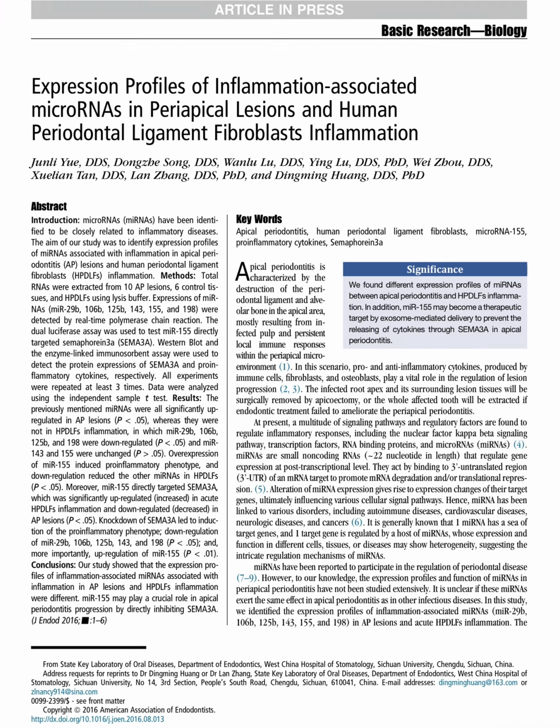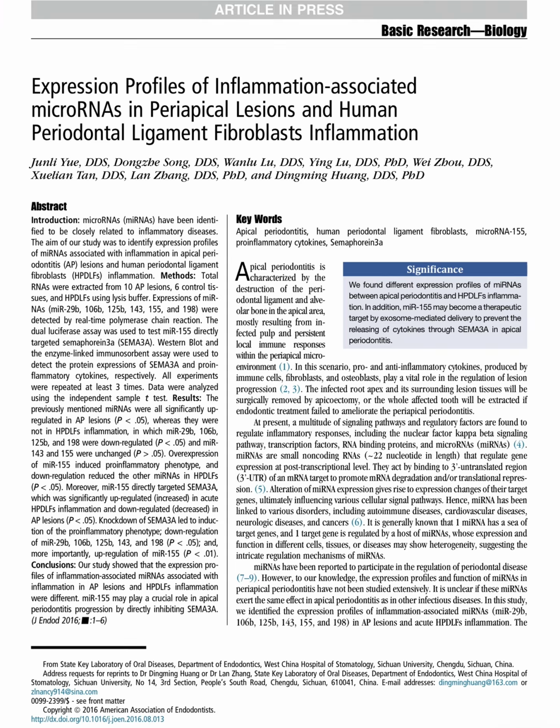And finally, they analyzed all of the data using an independent sample t-test, and every experiment was repeated at least 3 times to ensure reliable results. The first major finding was that all 6 microRNAs they investigated were significantly increased in apical periodontitis tissues when compared with healthy tissues. Among them, microRNA 155 showed the greatest increase.